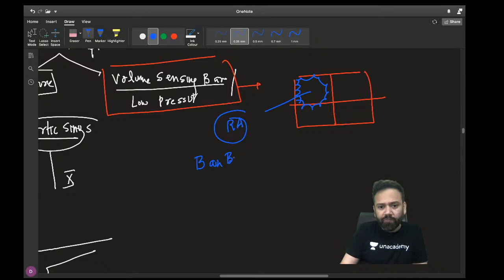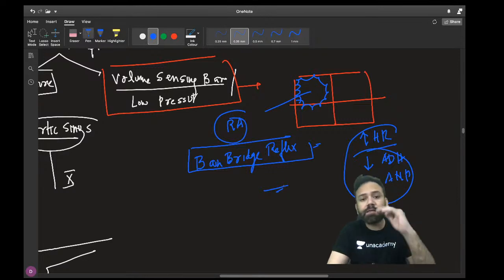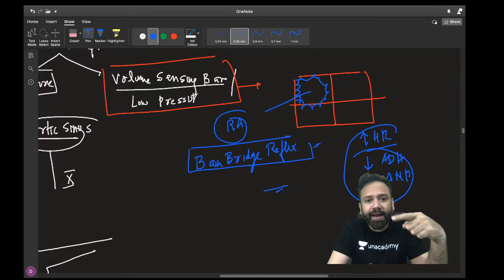What is the response of the Bainbridge reflex? Yes, very good. The main response is increased heart rate, then decreased ADH, and increased atrial natriuretic polypeptide. These are the responses of the Bainbridge reflex, and these are low pressure or volume sensing baroreceptors.